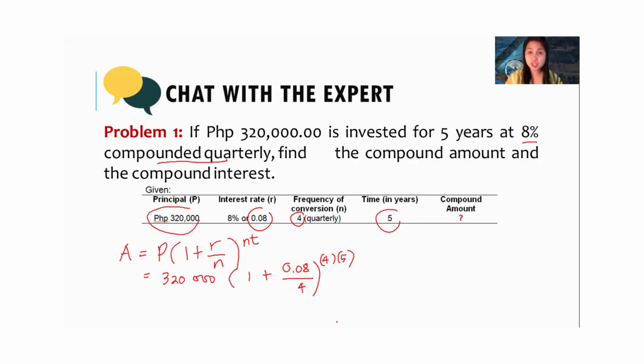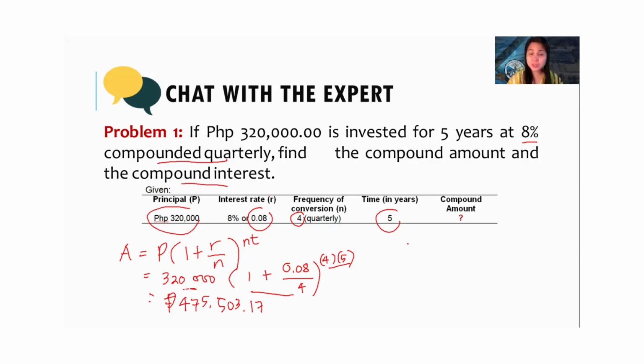But if you're only using a 2-line calculator, you start with the inside, then work on the exponent, raised to this number, then multiplied with 320,000. Do not keep on rounding off because it will make a difference in the final answer. So using your formula, the compound amount is 475,503 pesos and 17 centavos.